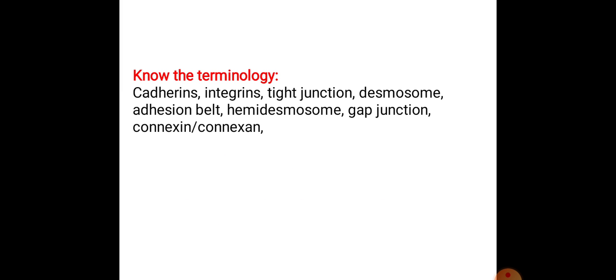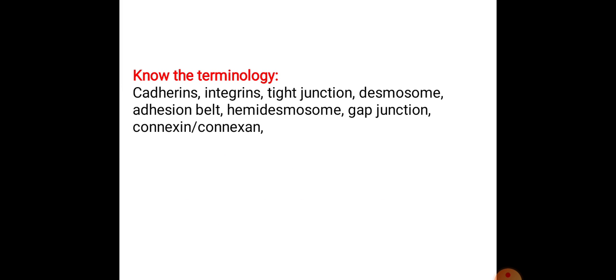Integrins are nothing but transmembrane receptor proteins, and again these receptor proteins are responsible for connection of one cell with another cell. They are also responsible for connection of a cell with the extracellular matrix, and they form the bond between that cell and the extracellular matrix.